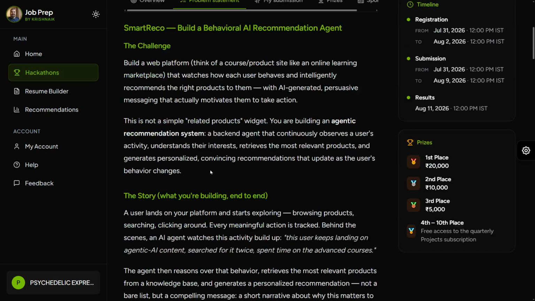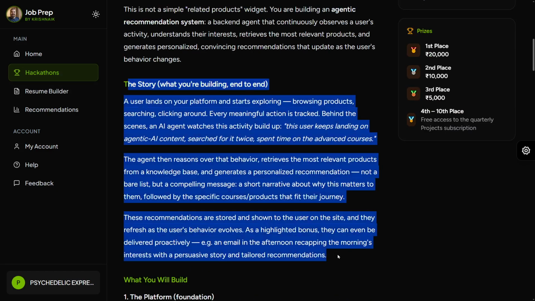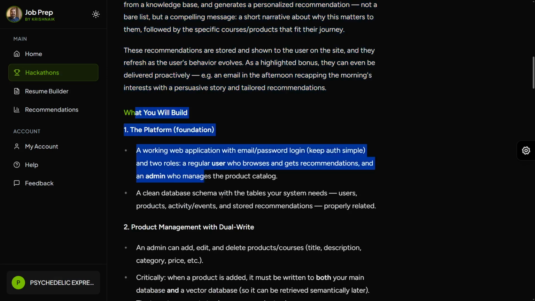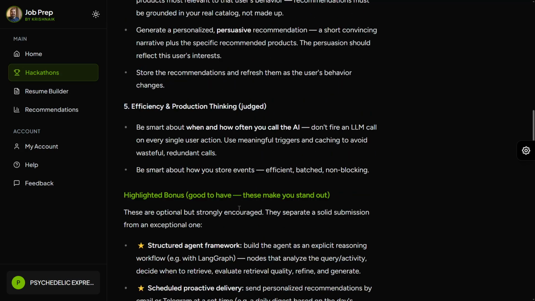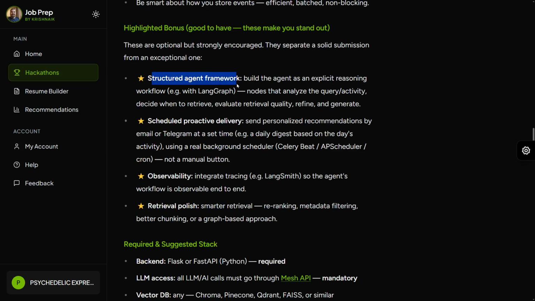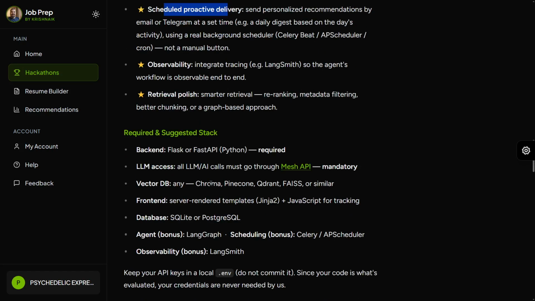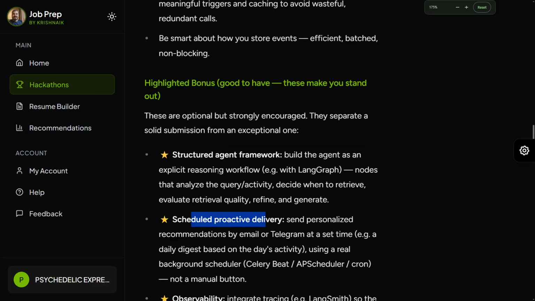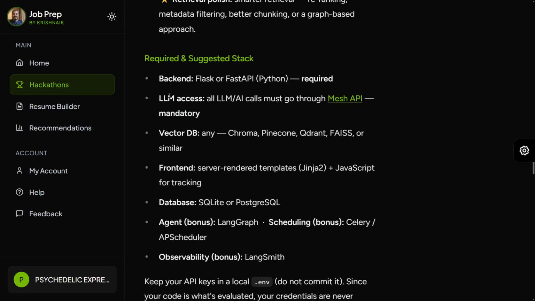Right? This problem statement is going to cover everything: how you would build, what you would build, and how exactly you would submit. You know how you would get bonus points. Please check out all of these things. If I talk about the tech stack now, for backend, you have to use Flask or FastAPI. LLM access is strictly going to be with the use of Mesh API. It's a mandate. Vector DB, you can use any, whichever is suited for your system.